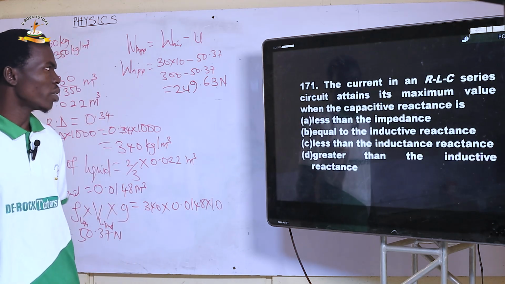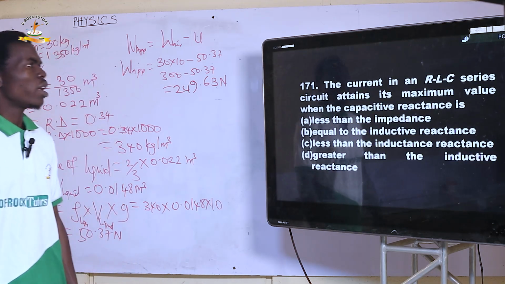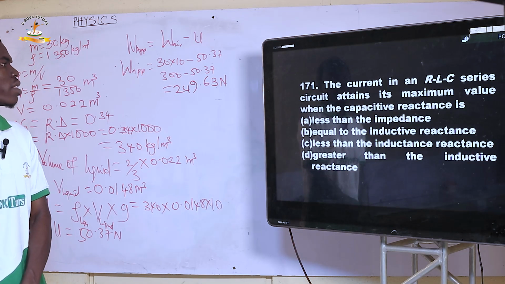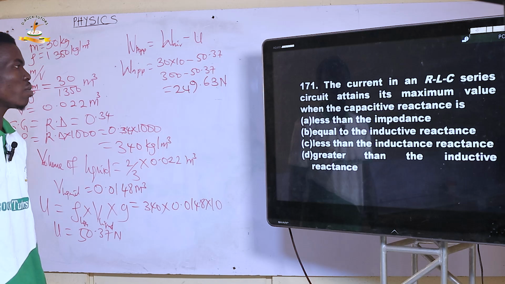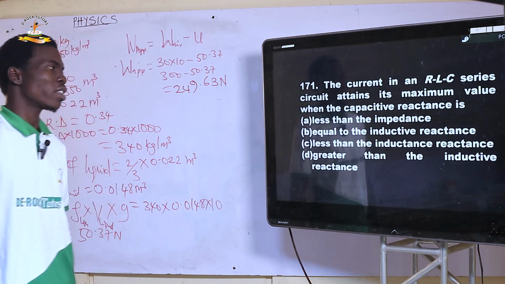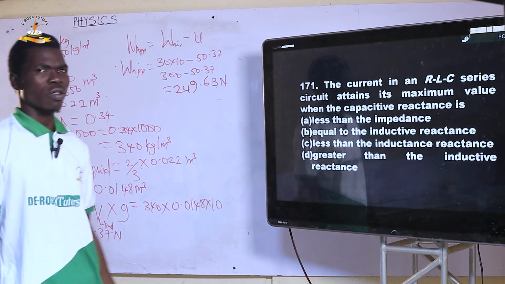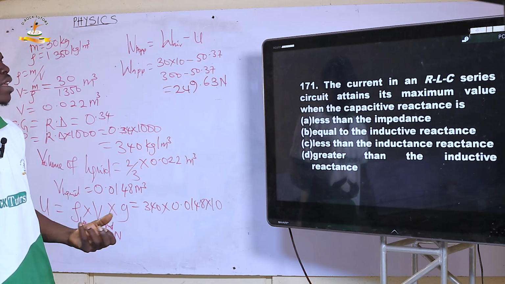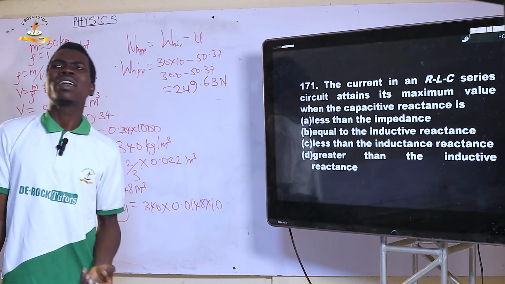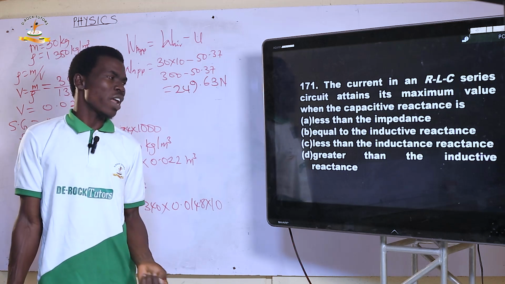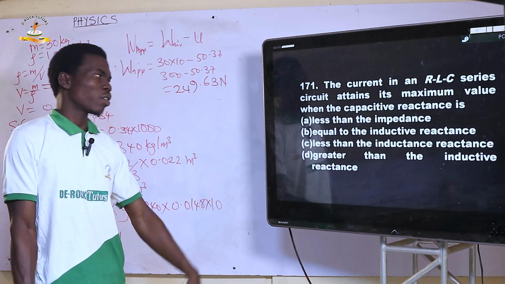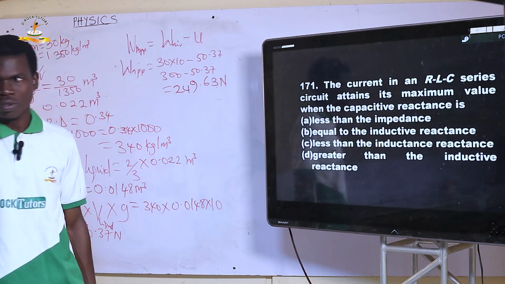Next. Question 171. The current in an RLC series circuit attains its maximum value when the capacitive reactance is what? Like one of the questions we just solved, it has its maximum value when the capacitive reactance is equal to the what? The inductive reactance. So the right option is option B for 171. Next.